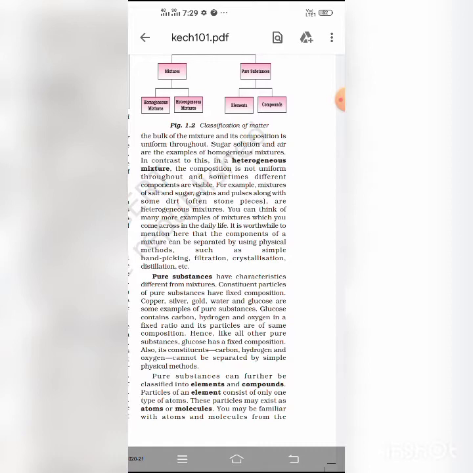The constituents of a mixture are not present in any definite proportion; they may be present in any proportions, and constituents do not lose their characteristic properties in a mixture. So a mixture shows the properties of all its constituents. For example, shikanji has the taste of lemon, salt and sugar.